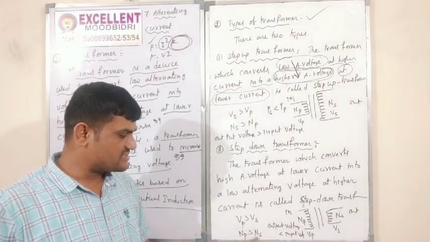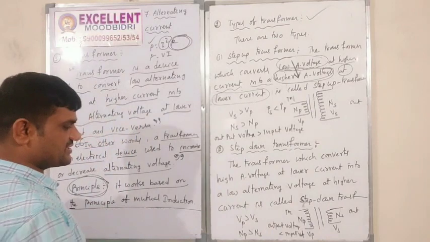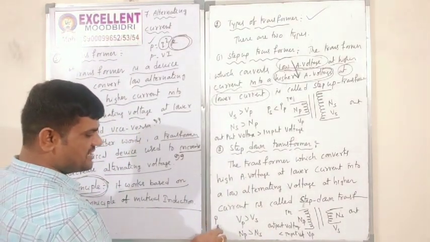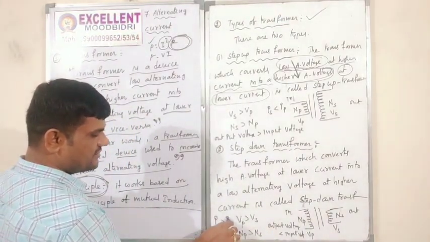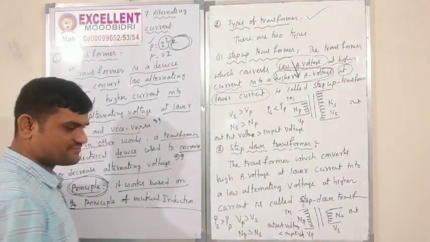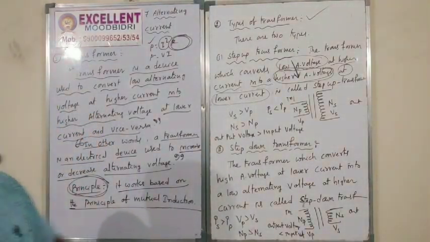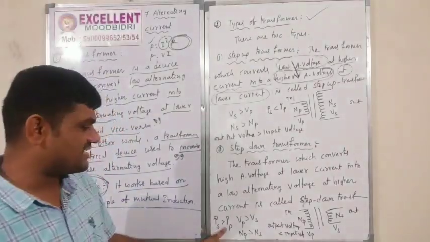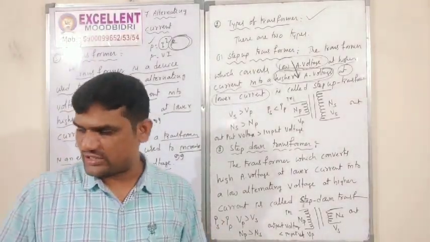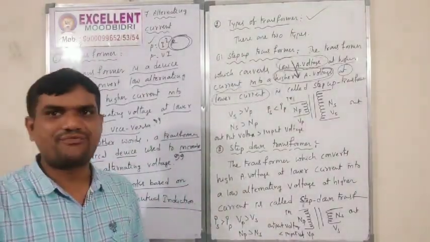Similarly, NP is greater than NS, but the current IS is greater than IP, reversed. In the step up transformer IS is smaller than IP, and here IS is greater than IP. So these are the types of transformer.